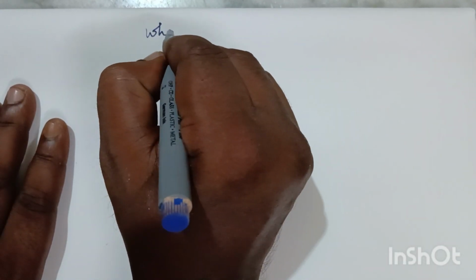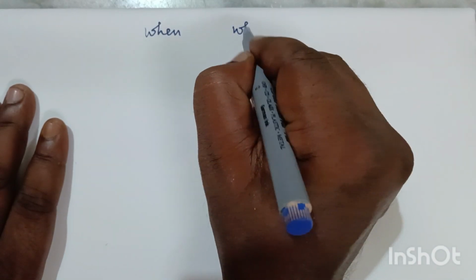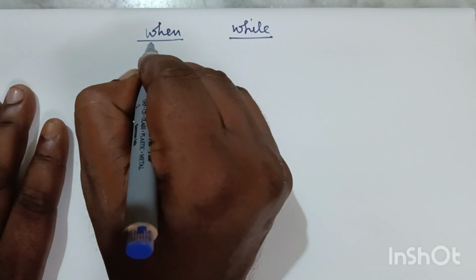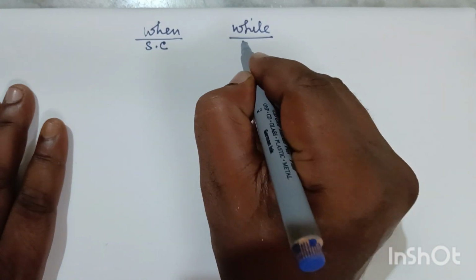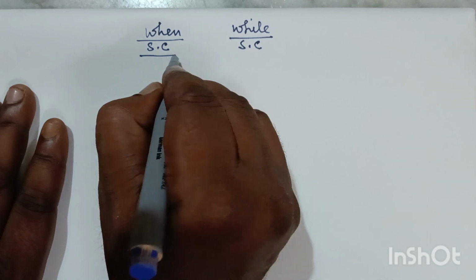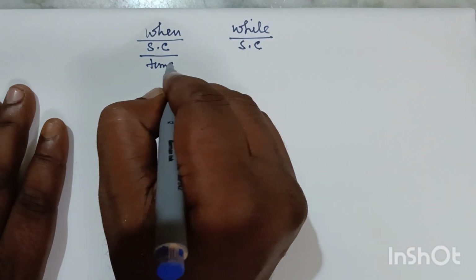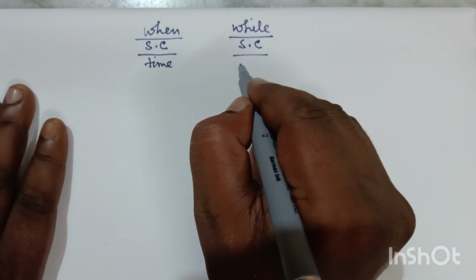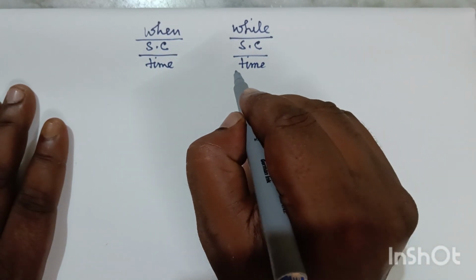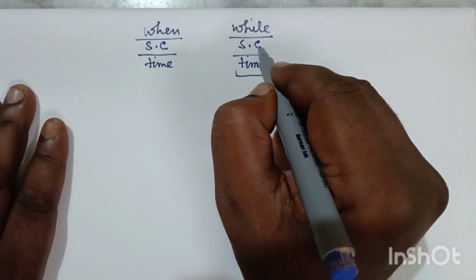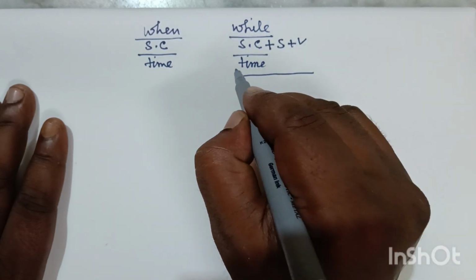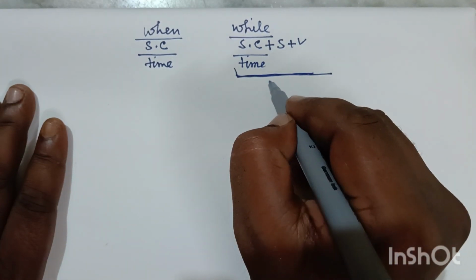Friends, actually when and while, both these are subordinating conjunctions. Both of them are used to show time. That means if you write down anything after it, as it is a subordinating conjunction, obviously after that we have to use subject and verb. So the entire clause will be a time clause.